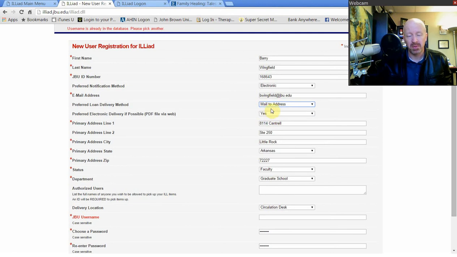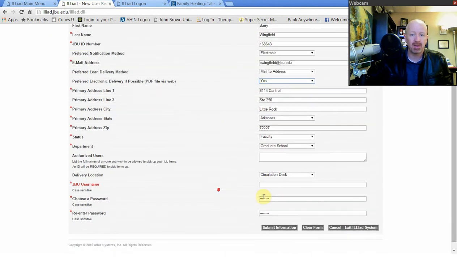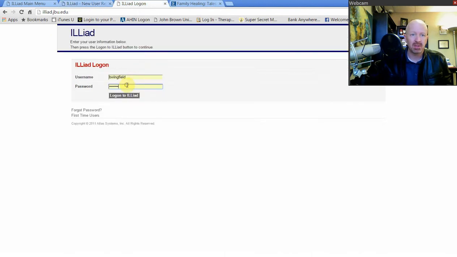If you're in Little Rock or Fort Smith, you don't want to have them hold it for you at the library and tell them that you're going to drive 3 hours to pick it up. So you want them to mail it to you. Preferred electronic delivery if possible. Yes, absolutely. So they can email you articles directly to your inbox. Choose a password, etc.